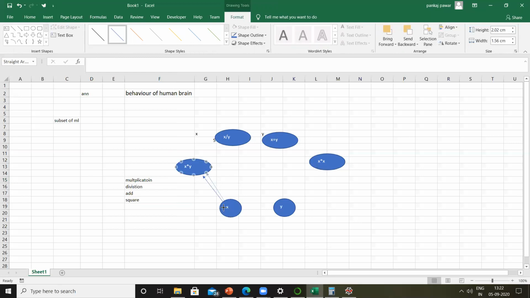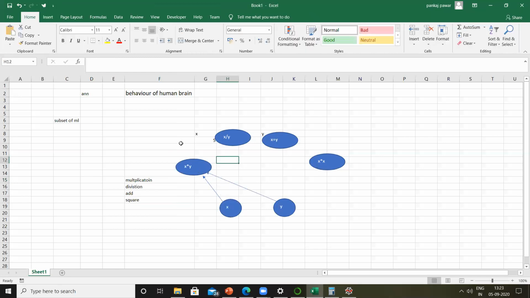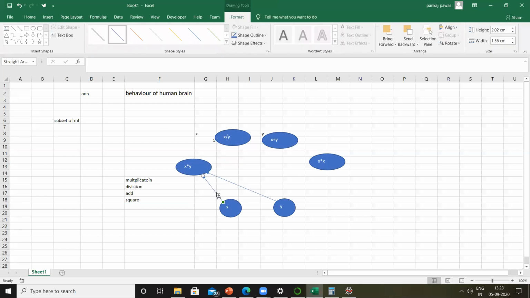Similarly, this node will take Y from here, same thing, and similarly here as well.